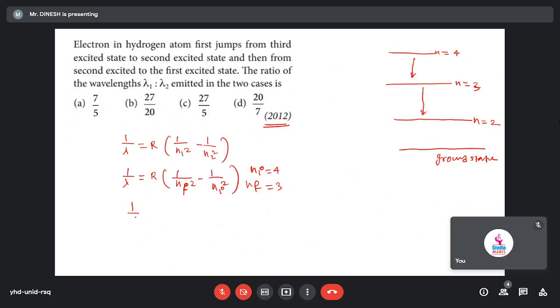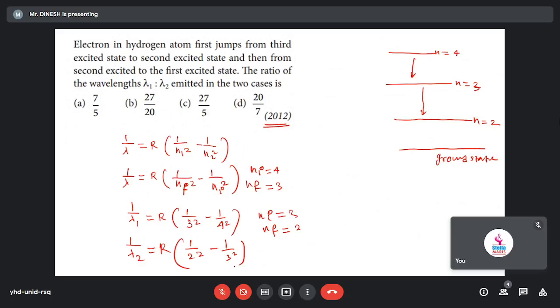So 1 by lambda 1 value will be equal to R, 1 by 3 square minus 1 by 4 square. We can find another one, 1 by lambda 2 R. In this case nf will be 2, for the second one I'm saying, and n initial will be 3. So that means 1 by 2 square minus 1 by 3 square. Now you can find the ratio. You just find the ratio and tell me the answer.